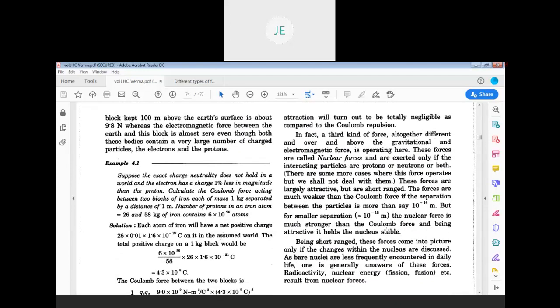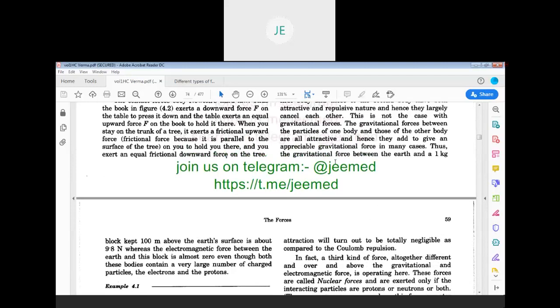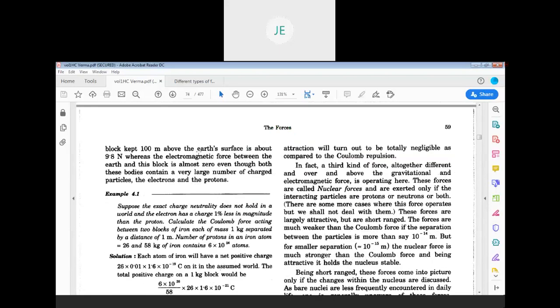So here, the gravitational force between the Earth and a 1 kg block kept 100 meter above the Earth's surface is about 9.8 Newton, whereas the electromagnetic force between the Earth and this block is almost zero, though both these bodies contain a very large number of charged particles.